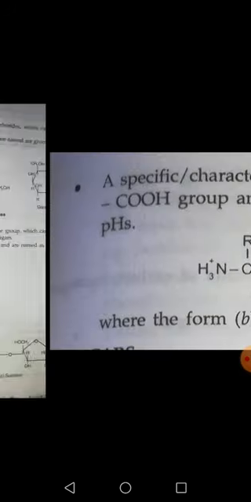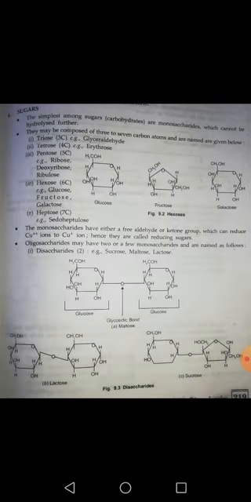Now I want to discuss another biomolecule, and this molecule is sugar. As we know, there are various types of sugar in nature, and the simplest form of the sugar is called monosaccharide, which cannot be hydrolyzed further, meaning it cannot break down into smaller sugar components. This is the simplest form of sugar.